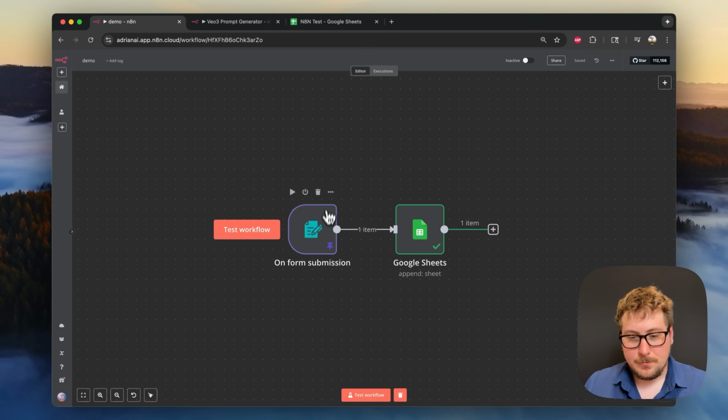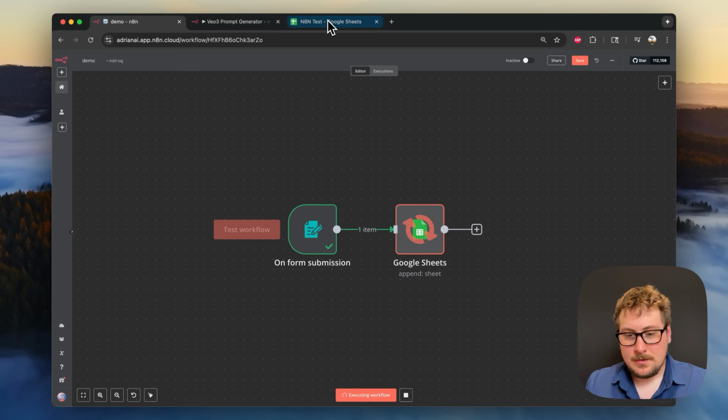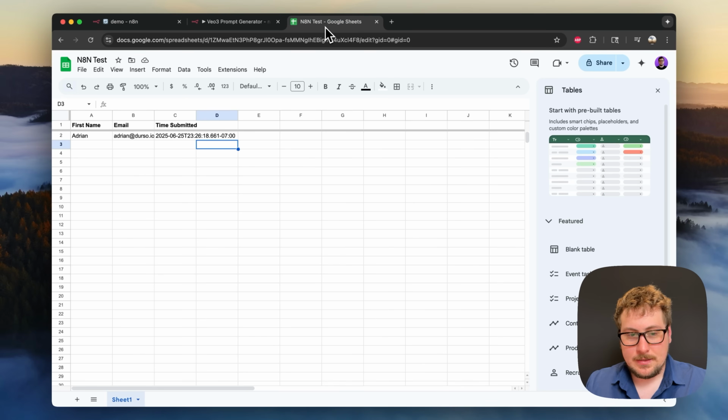So now to test this one more time, we're just going to right click and hit unpin. Then we're going to hit test workflow here. It's going to pop this up. I'm going to type Chris and then chris@gmail.com. And you can see when I hit submit here, it will move to the next step, and then it will enter that into our database on Google Sheets right here.